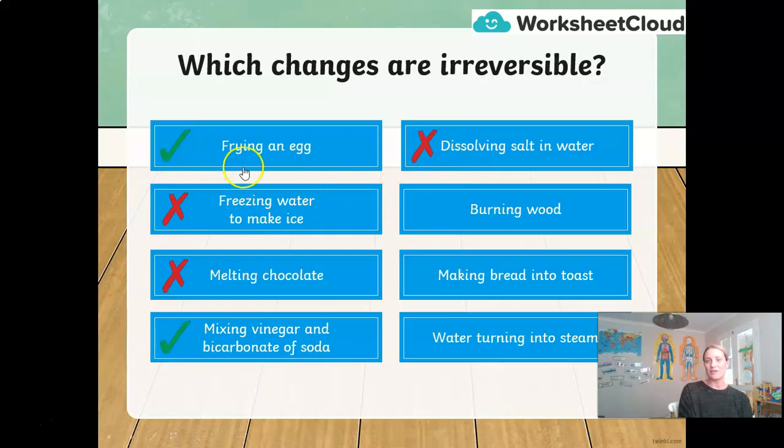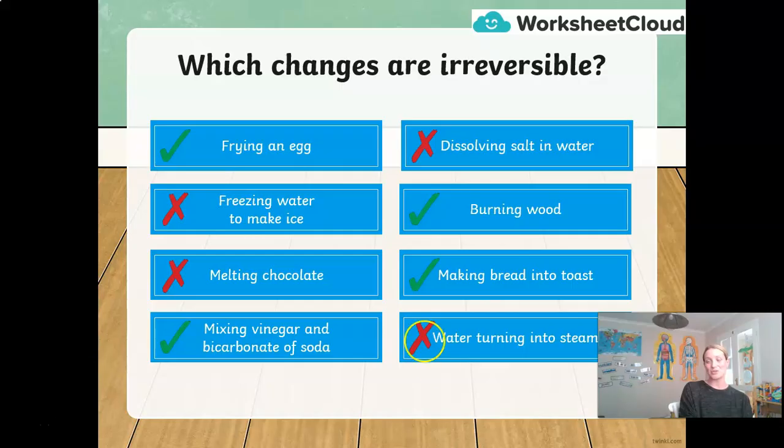Burning wood, reversible or irreversible? Is it irreversible? Yes, similar to the matchstick yesterday. If I burn wood, I am never going to be able to get wood back from the ash and the cinders I create. Making bread into toast. Again, this was one of the examples I gave yesterday. It is definitely irreversible. A chemical reaction has changed in the bread when you have heated it. I will not be able to get back the bread. And then lastly, water turning into steam. And because it's part of the water cycle, you should all be able to tell me that that is not irreversible.